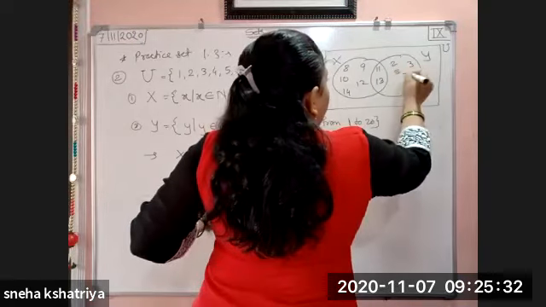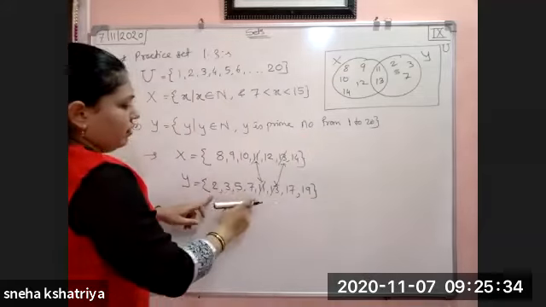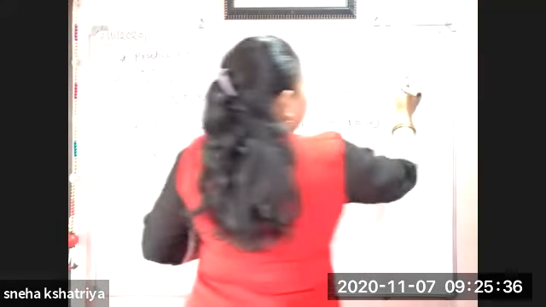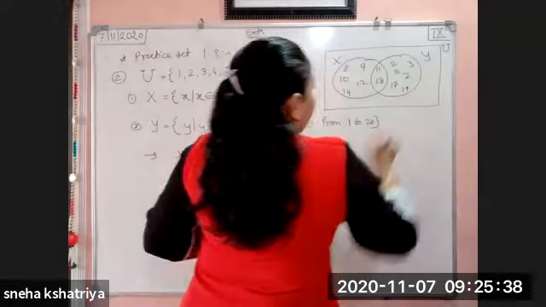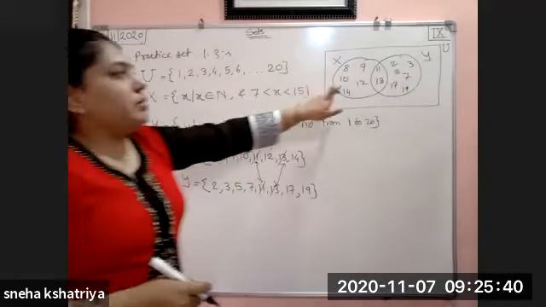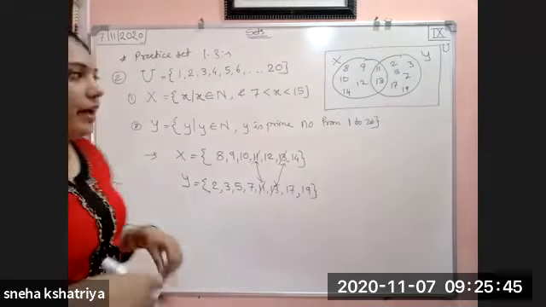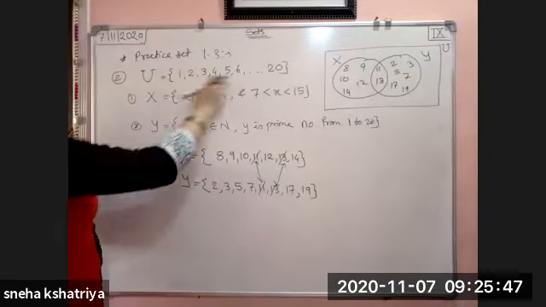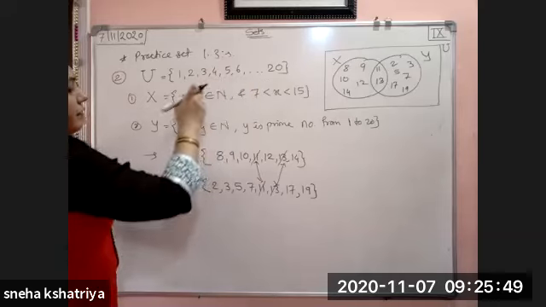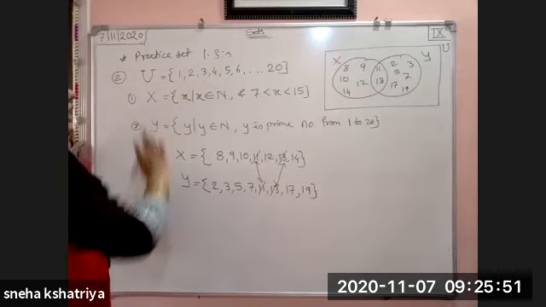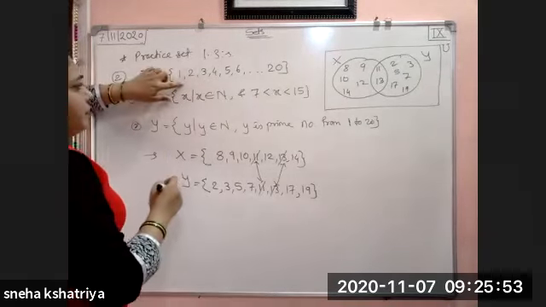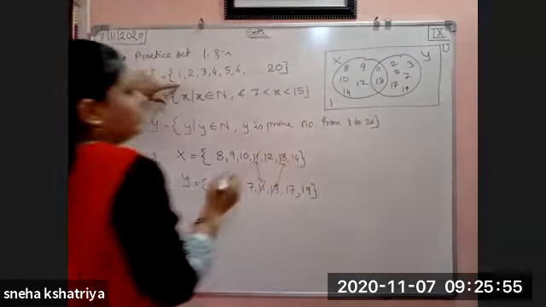2, 3, 5, 7. Okay, 11, 13 done, 17 and 19. So these are the elements of X, these are the elements of Y, these are the elements in both X and Y. Okay. Then now write down all the elements in the universal set which are not in X and Y, that we have to write here. See here, 1 is not there, so 1 we will write here.